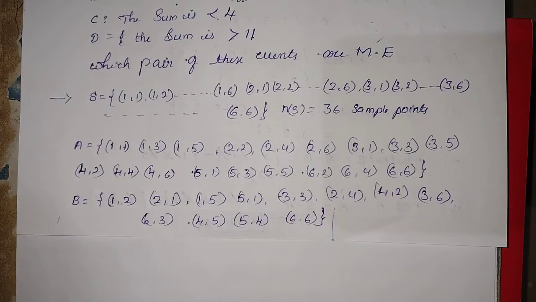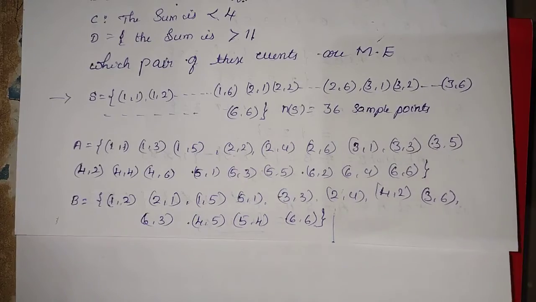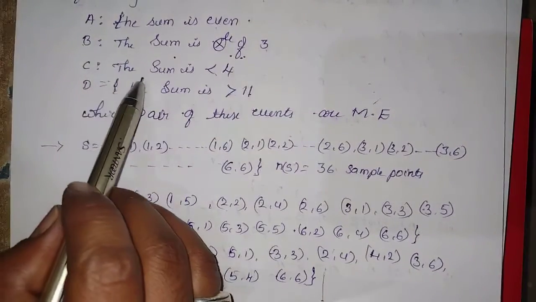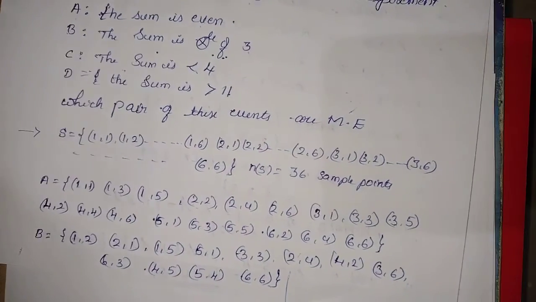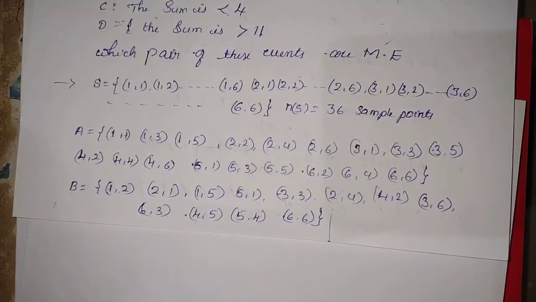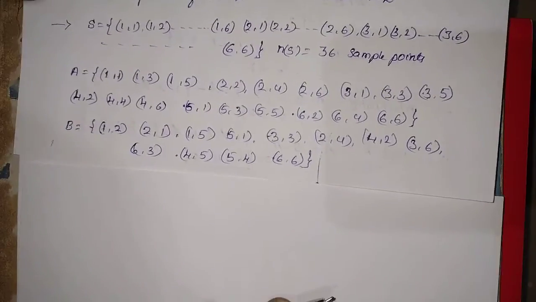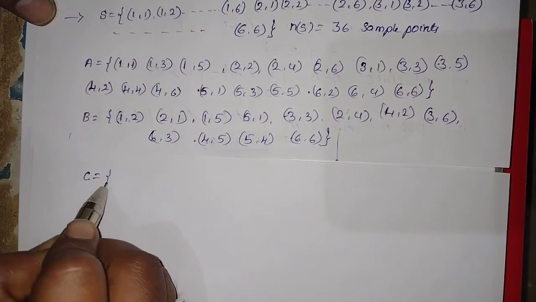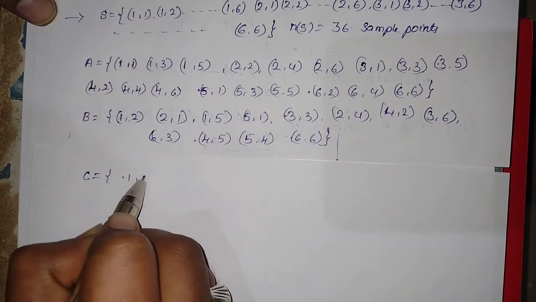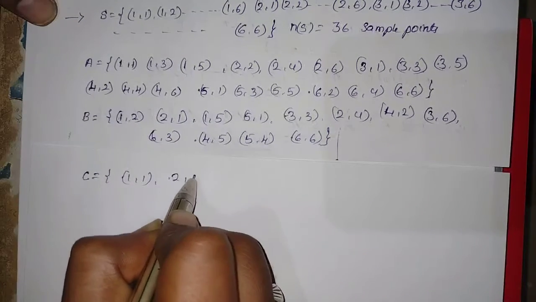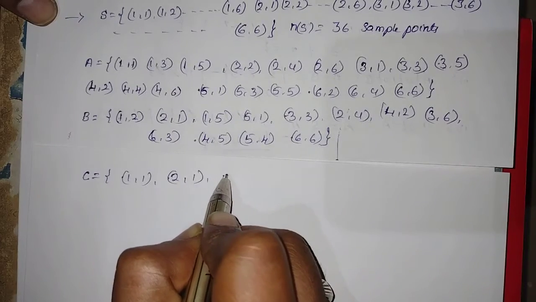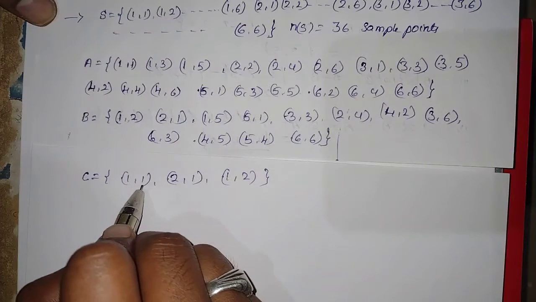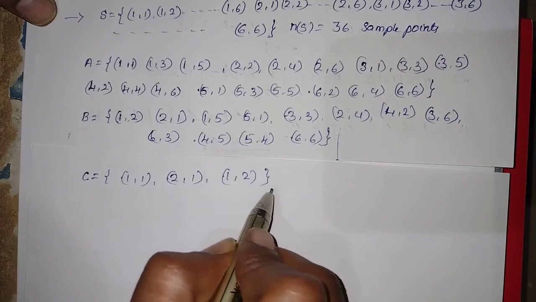Is it right? Next, you take event C. Event C stands for the sum is less than 4. Here, we must construct the set C. Less than 4 means which elements come under the event C: C is equal to 1, 1; 2, 1; 1, 2. The sum is less than 4 means 1, 1 gives 2, 2, 1 gives 3, and 1, 2 gives 3.